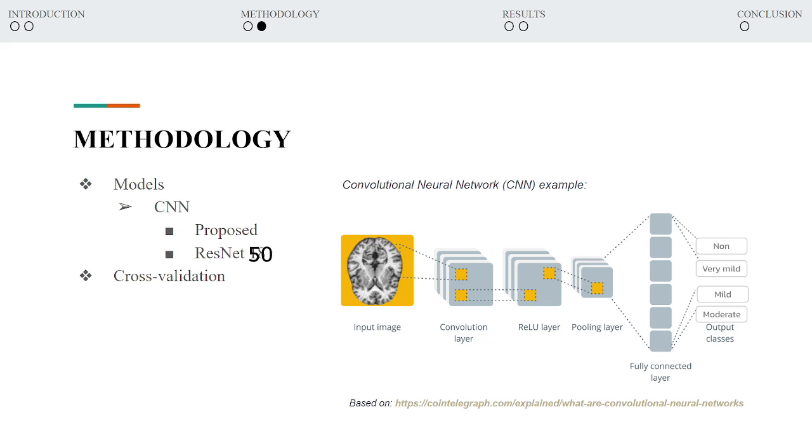The model used was the convolutional neural network, that is one of the best AI models to work with images, and we compared a proposed one with ResNet, that is already a very consolidated CNN. The CNN works like this: we have an input image, it passes through a lot of convolutional layers, a lot of ReLU layers that are non-linear functions, and a lot of pooling layers. At the end, it passes through a fully connected layer to finally separate our images in the classes that we want. We also used cross-validation to generate our results.